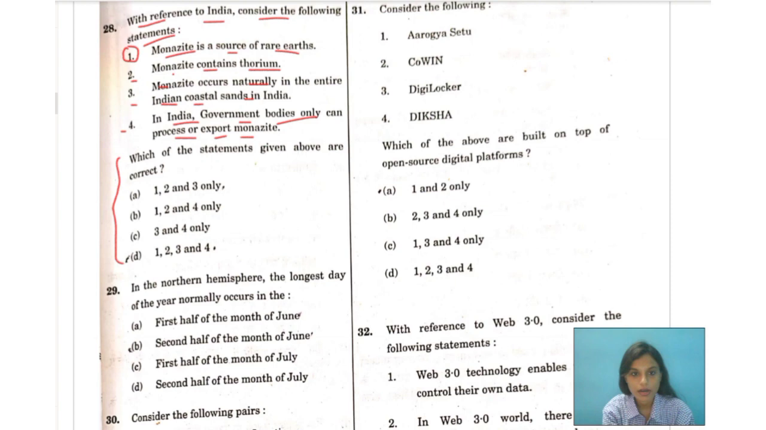Your correct answer also includes that monazite contains thorium. It will also include that in India, government bodies only can process or export monazite. So it's coming to option B, 1, 2, and 4. Now, I would first tell you why I chose these three options.